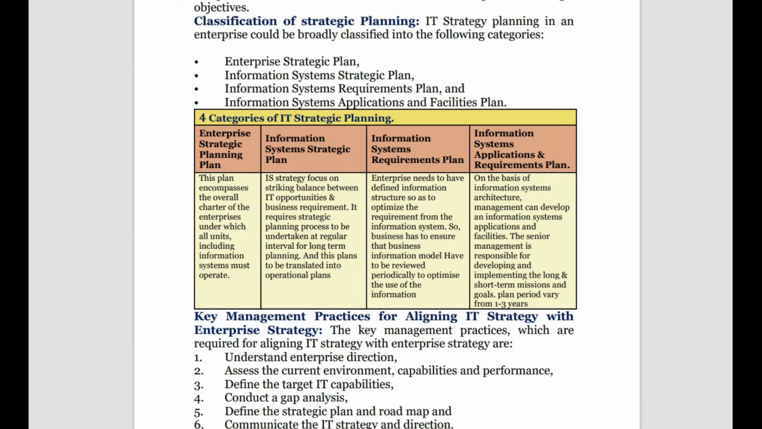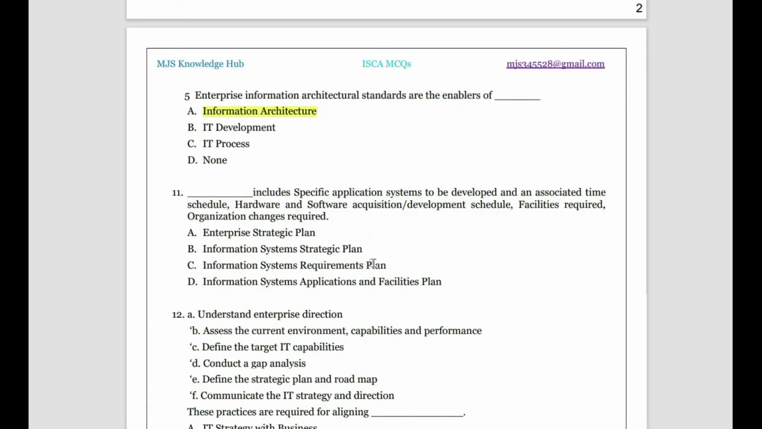So if we come back to our question, which of these will it include? Dash includes specific application system to be developed. Application system being developed means the structure is defined and we know the information flow. That's why the application is being developed. And associated time schedule. When we want to develop an application, we must have hardware, software, schedule, time, and all facilities. So what will be the right answer? It will be the information system application facilities plan.